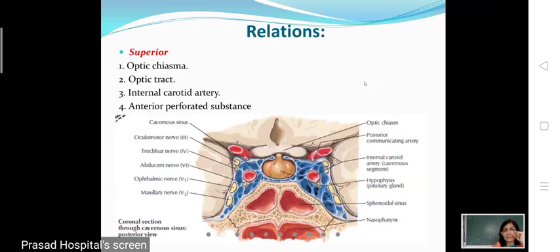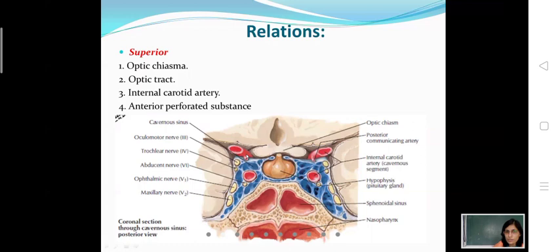Now the relations of the cavernous sinus. You know that each cavernous sinus is located just on either side of the body of the sphenoid. So the relations will be superior relations. You can appreciate here in this picture what all structures lie superior to the cavernous sinus. This is the optic chiasma. After that, there is the optic tract. This is the cut section of the optic tract. So superiorly, optic chiasma. After the optic chiasma lies the optic tract and internal carotid artery.